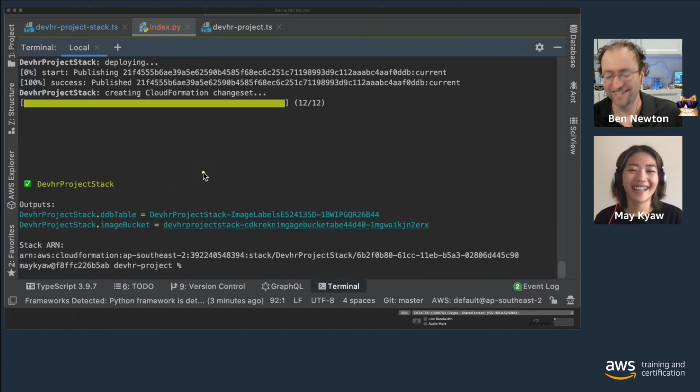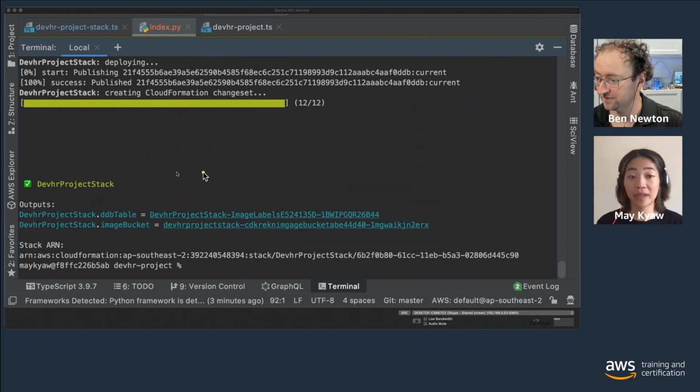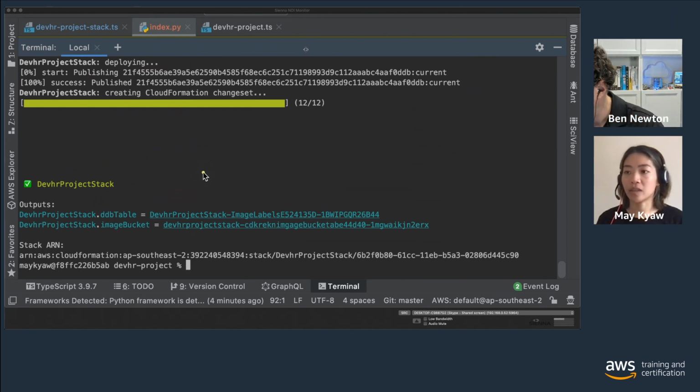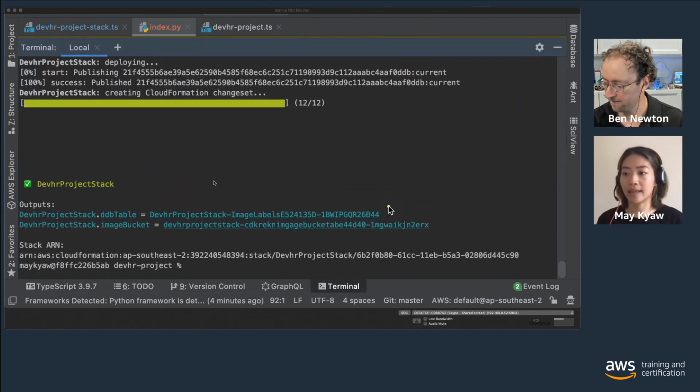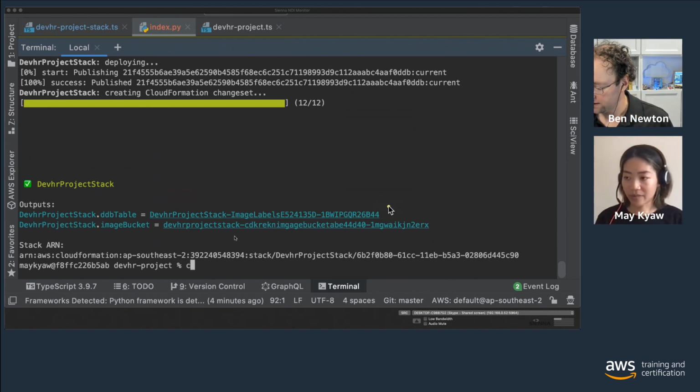So let's go back to the stack. The stack has been deployed successfully, and you can see the two outputs, the two CloudFormation outputs that we declared in the code: the DynamoDB name and the image bucket. What we're going to do next is test the deployment, to see if it works or not.